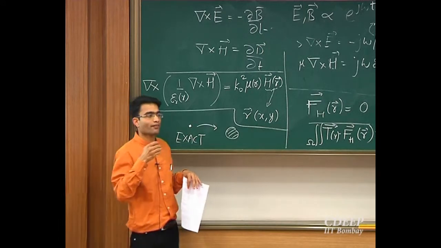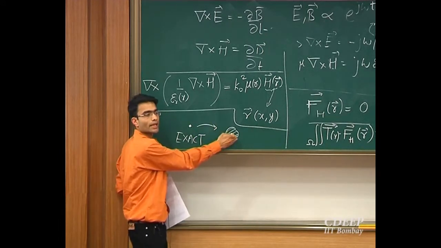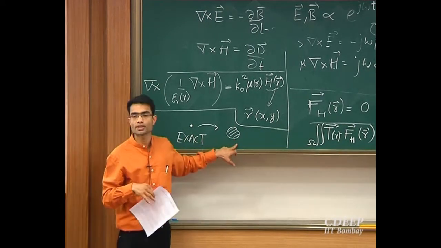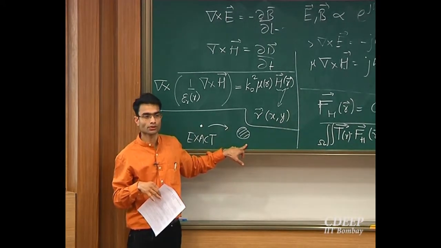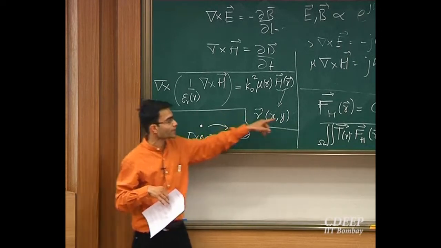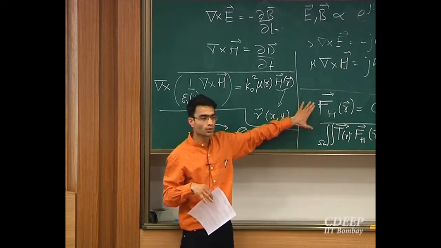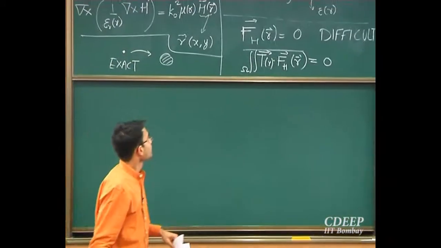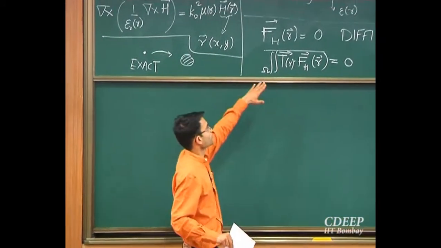So I'm going away from the exact towards the slightly inexact, and maybe this will be an easier problem to solve. So this is the general philosophy of going from the exact but difficult problem to the inexact but solvable problem. So far I have not told you anything about what t should be.